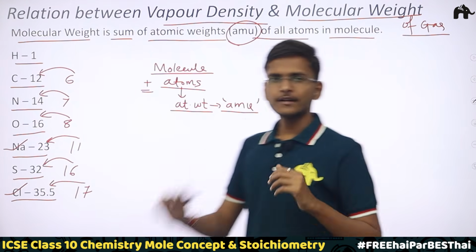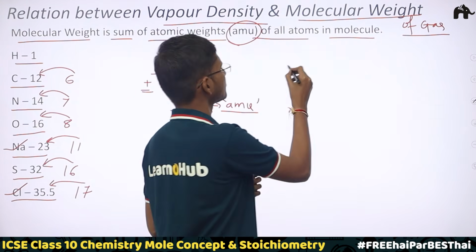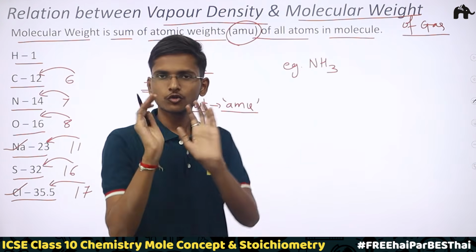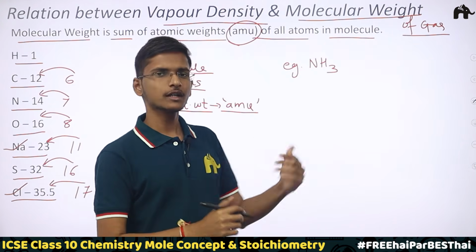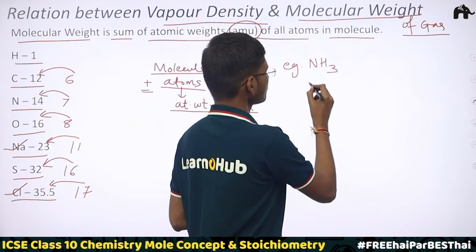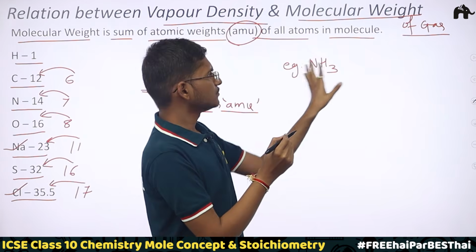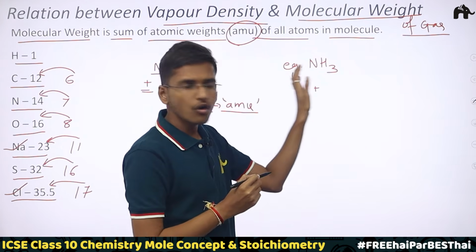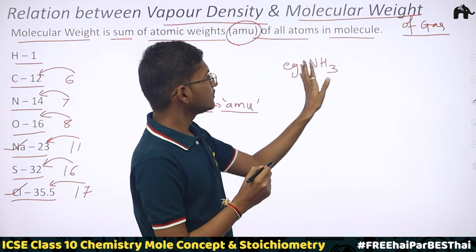Now moving ahead, let's see an example. Suppose I'm asking you now to calculate the molecular weight of ammonia. Quickly you can pause the video here and try on your own. So I hope you would have tried. Now the molecular weight of this molecule I would find by adding the atomic weights of all the atoms present in this molecule.